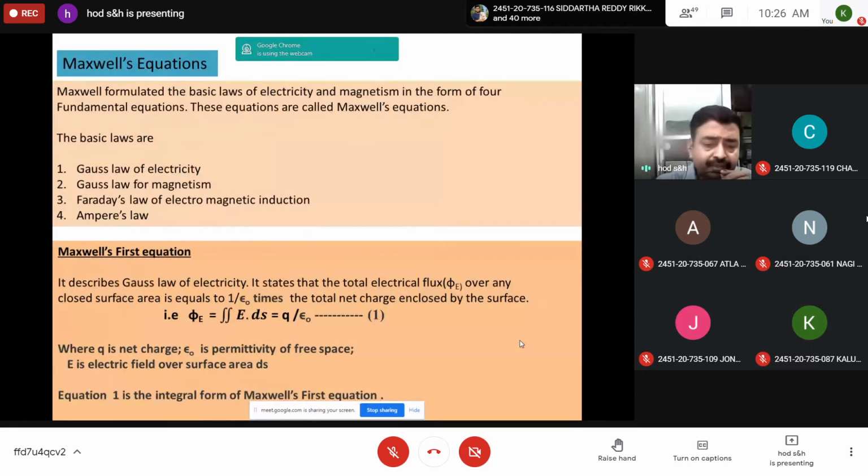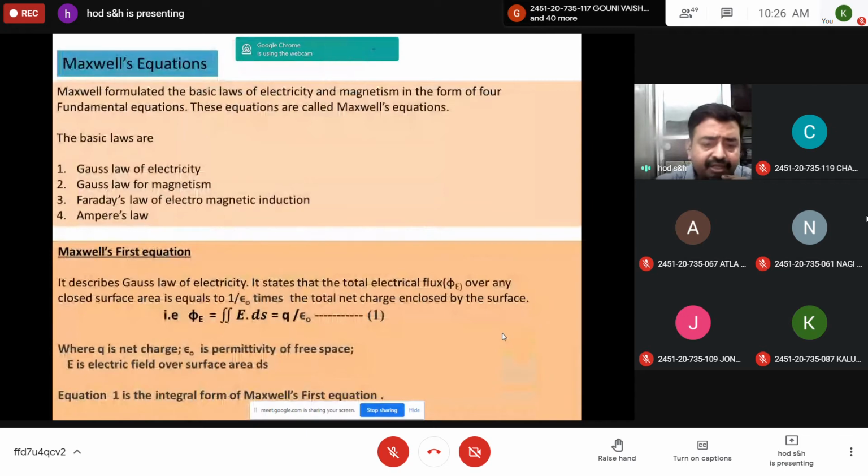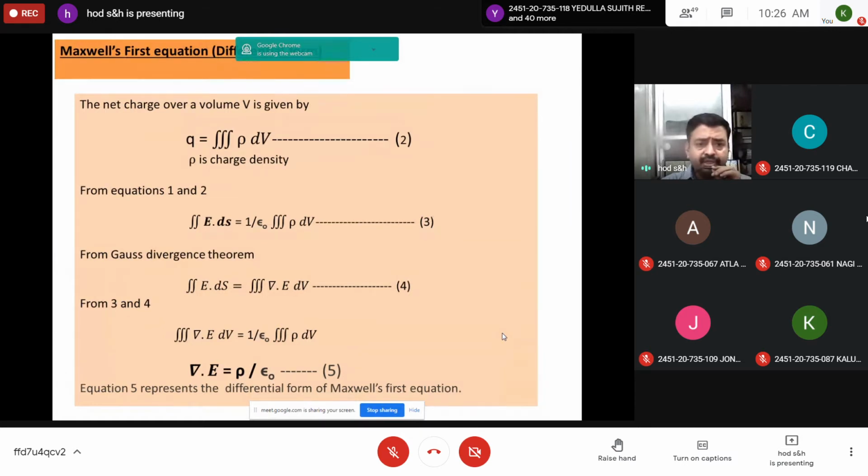Then I will proceed. So this is the integral form of Maxwell's first equation. Now you should write the differential form. According to the definition, the net charge over a closed volume is given by Q equal to triple integration of rho dV.